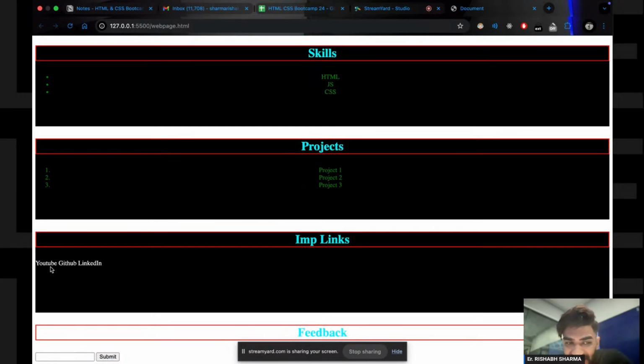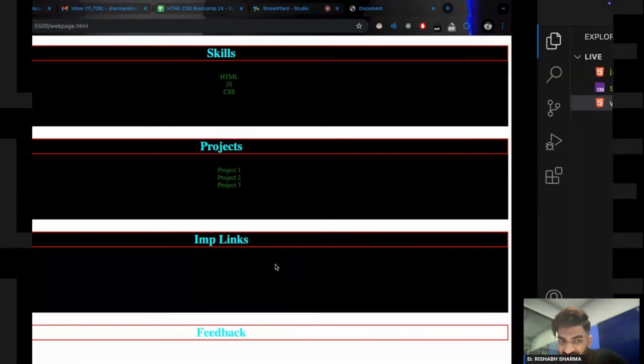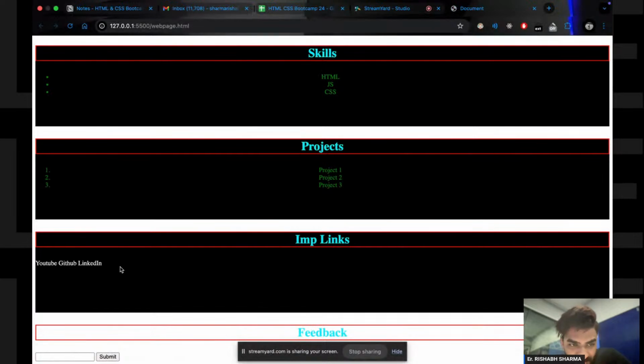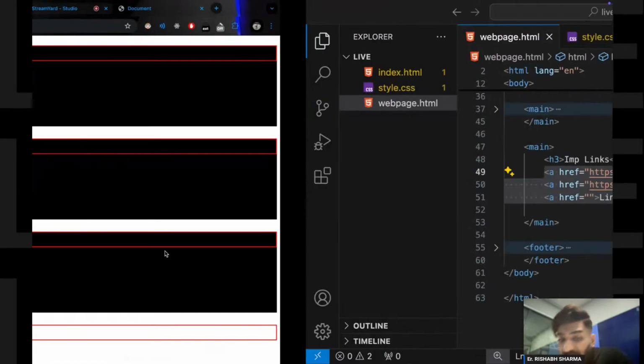These 3 anchor tags in one line means they are sharing the space, in the same line, right? Means they are sharing their spaces.